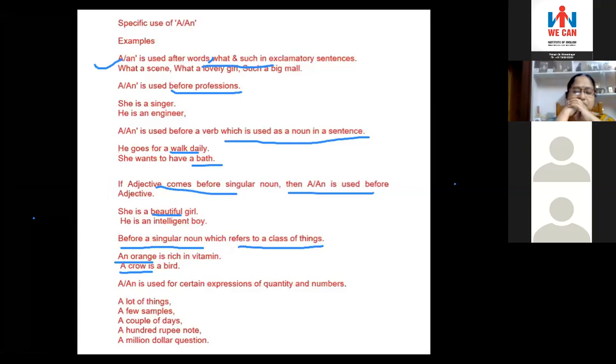In these expressions we use a or an according to which letter the next word starts with. Here all words start with consonants, so before all of them we use a.